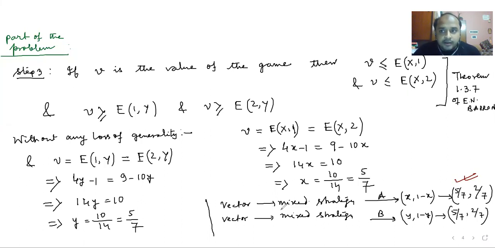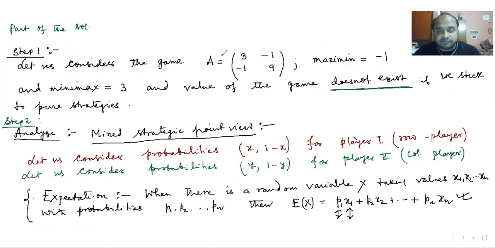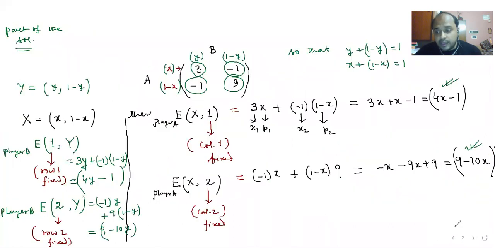So you see, the main important part is that if a matrix game is given to you, your first job is to check whether the value of the game exists or not from the pure strategic point of view. And if it exists, then you have to stop. No need to proceed with steps 2, 3 and 4. But if the value of the game doesn't exist from the pure strategic point of view, then you have to proceed accordingly with steps 2, 3 and 4.